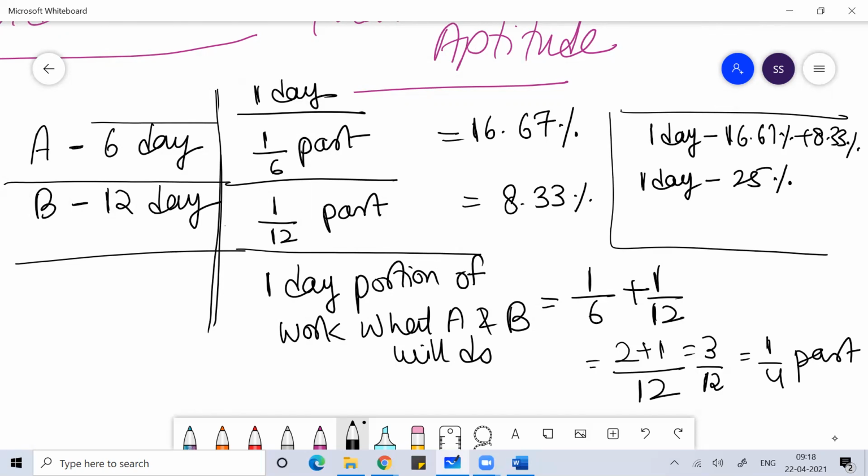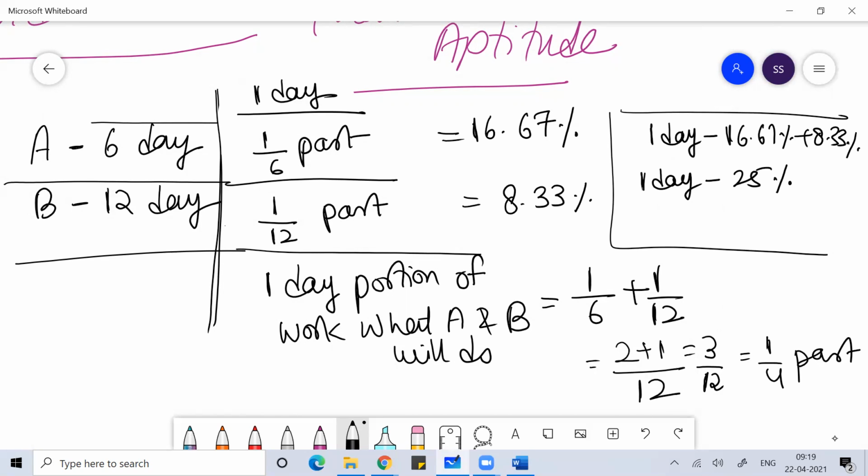So there are many ways you can understand this percentage way. You can solve the question possibly if you are good with remembering these values. Here, if A can do the work in 6 days, it means every day A is doing 1 by 6 part of work.